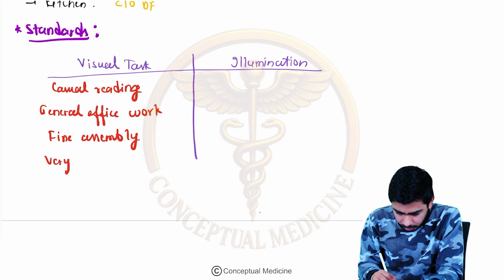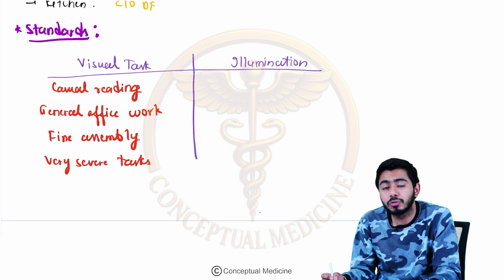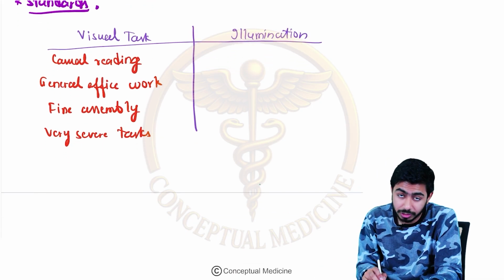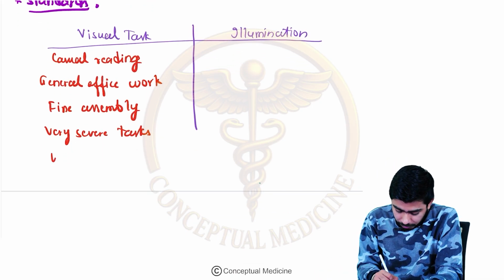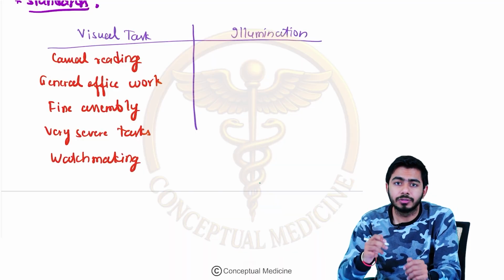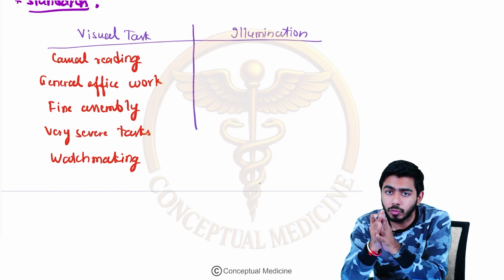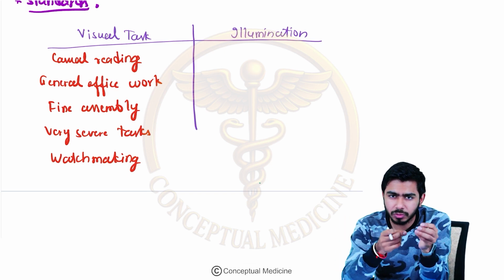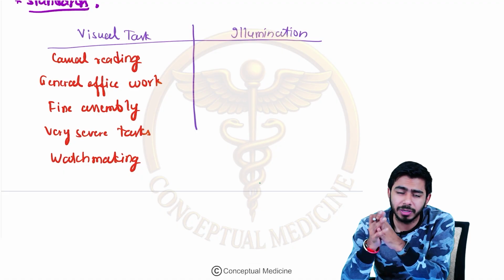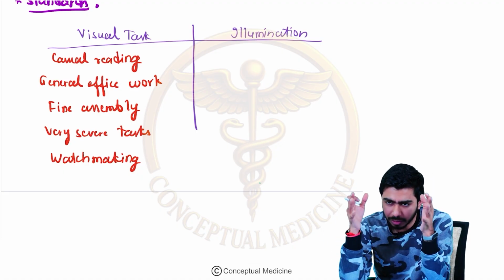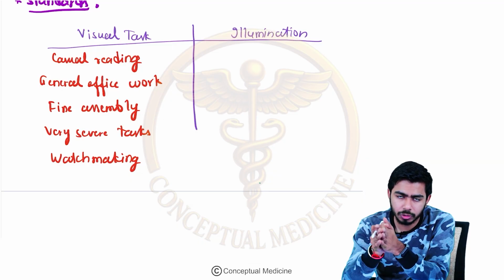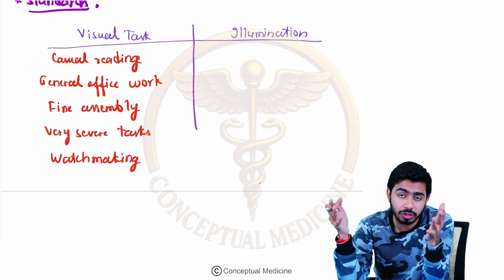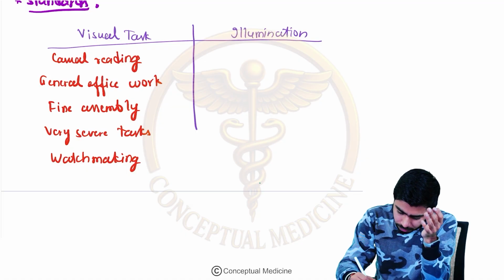Then a very severe task, which needs utmost attention, will need more light, for example watchmaking. Say you are performing a surgery on a patient. Obviously the chances of negligence must be very low, so you want the best light, because minor structures such as arteries and nerves could be present and might get cut. So for that purpose we will need a good source of light, and the intensity of the illuminance should be high, isn't it?